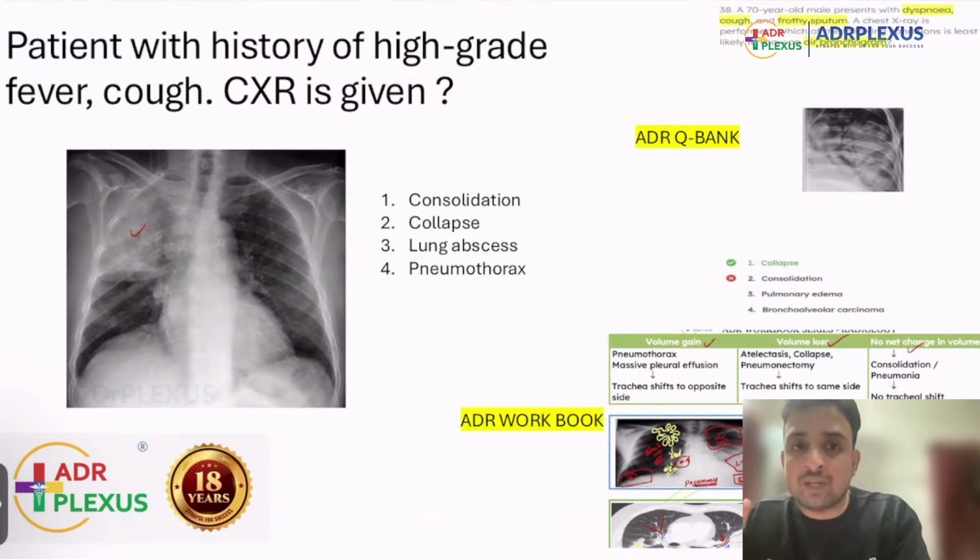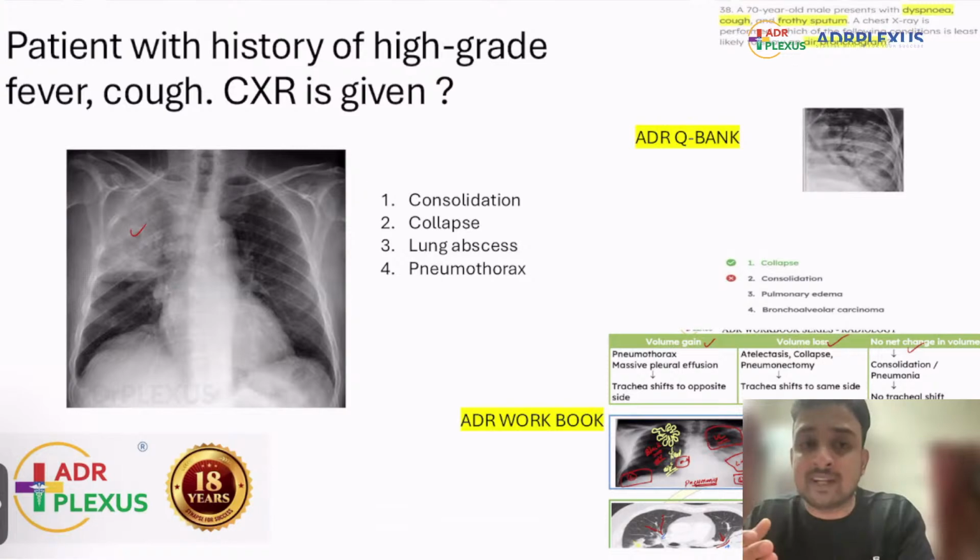If there is a significant tracheal shift, because a mild amount of tracheal shift towards the right side is normal. You know, trachea can be mildly shifted towards the right side in a good number of normal population. But if the tracheal shift is significant, then it could be collapse. But if the tracheal shift is very minimal and you are able to see air bronchogram or homogeneous opacity, then it will go in favor of consolidation. Okay, so that is the concept.